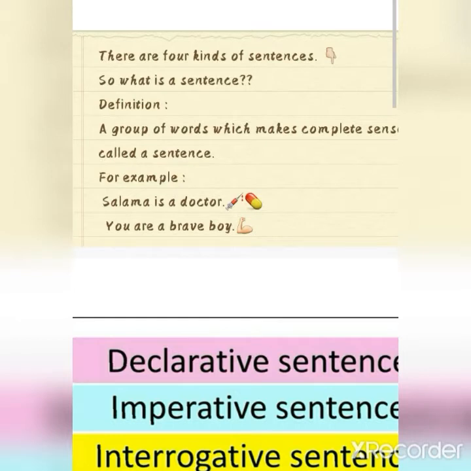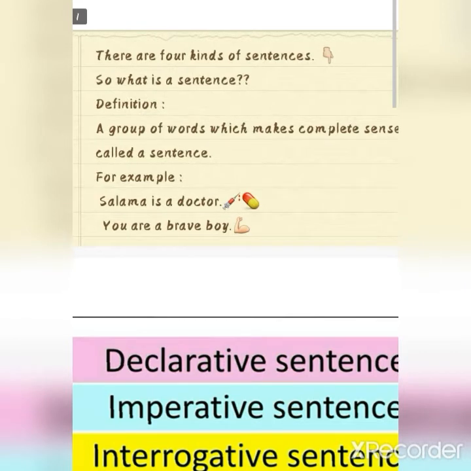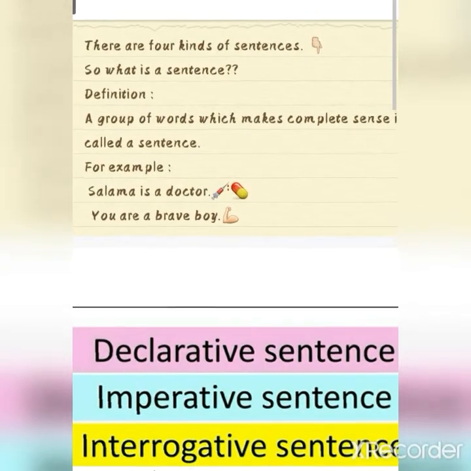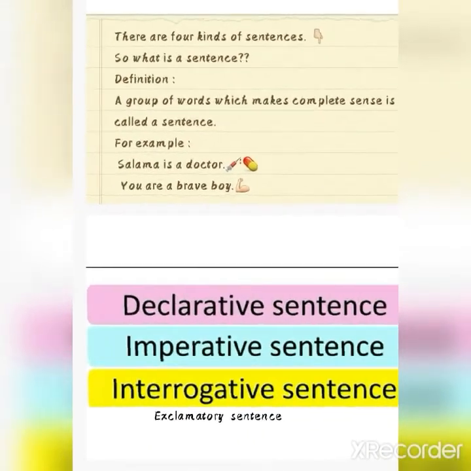When they are arranged in a systematic order, when they are giving sense, then a group of words will be called a sentence. Otherwise it's not a sentence, it's just a group of words. So I hope you have a clear understanding of the difference between a sentence and a simple group of words. When they are giving sense, it will be called a sentence, and if a group of words is not giving sense, then it is not a sentence. So let's move towards its kinds and types.